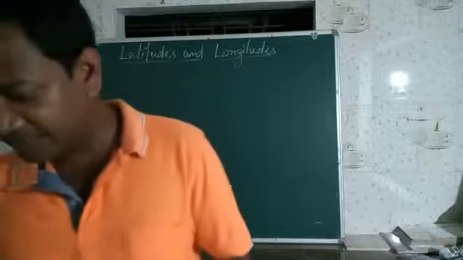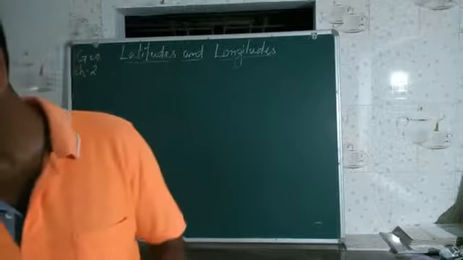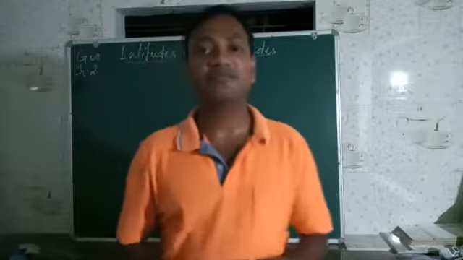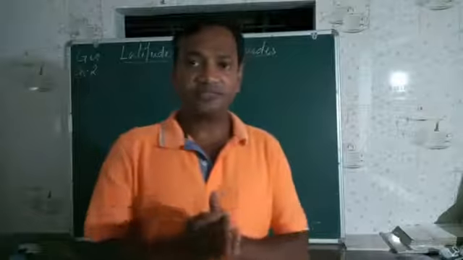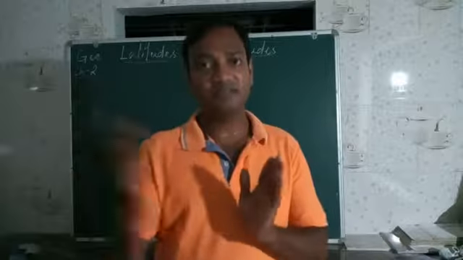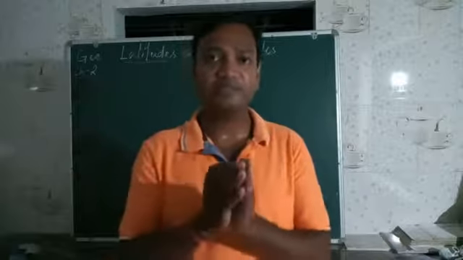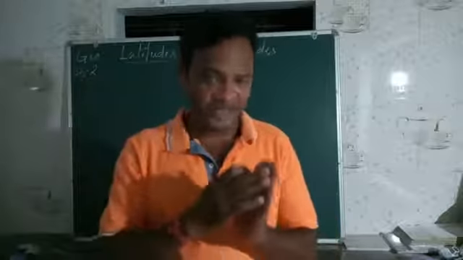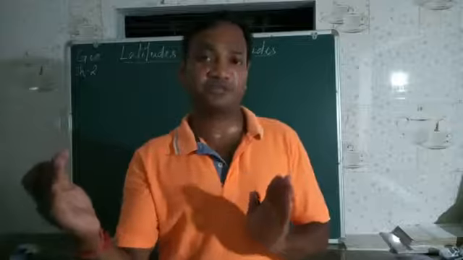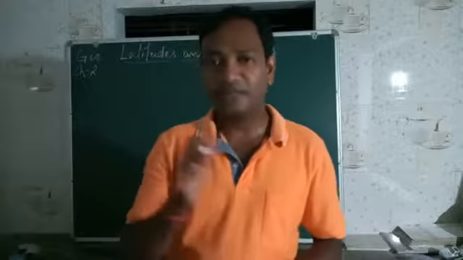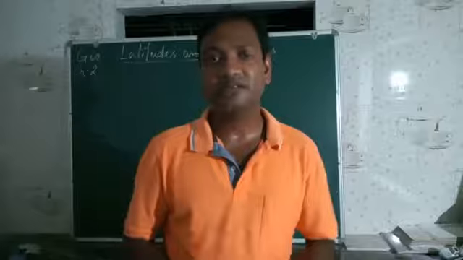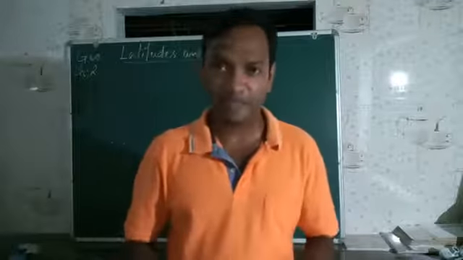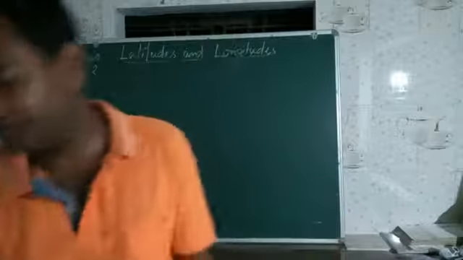The standard meridian of India is 82.5 degrees east. East side means we are ahead in Greenwich Mean Time. That means India is ahead of Greenwich Mean Time. It is 82.5 degrees east from Greenwich, so we are 5 hours and 30 minutes ahead of Greenwich Mean Time. That is our local time.